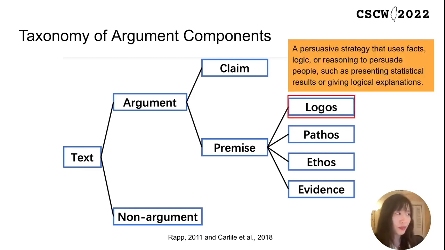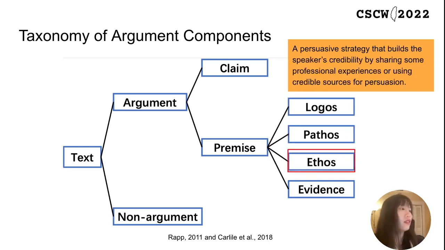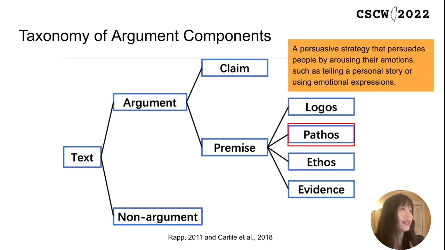The logos represent a persuasive strategy that uses facts, logic, or reasoning to persuade people, such as presenting statistic results. And for pathos, it is a persuasive strategy that persuades people by arousing their emotions, such as telling a personal story.